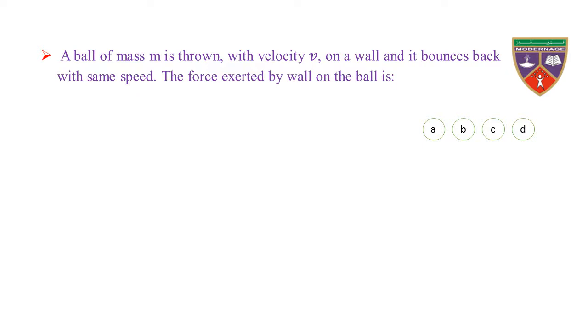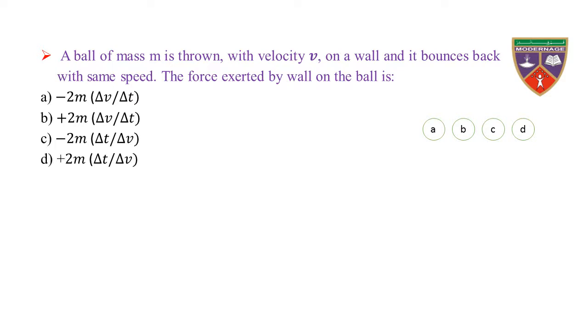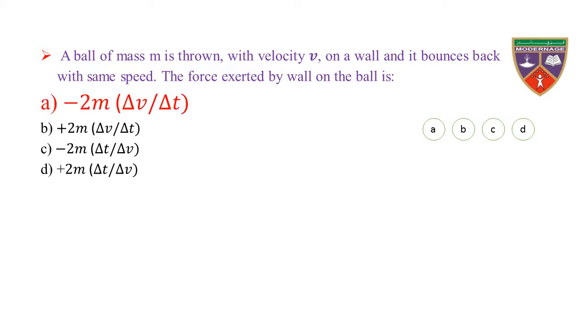A ball of mass m is thrown with velocity v on a wall and it bounces back with the same speed. The force exerted by wall on the ball is: option A, minus 2m delta v over delta t; B, plus 2m delta v over delta t; C, minus 2m delta t over delta v; D, plus 2m delta t divided by delta v. The key is minus 2m delta v divided by delta t. Therefore, the correct option is A.